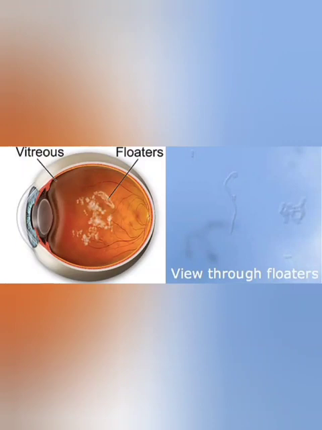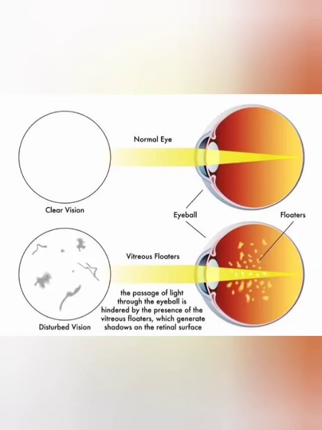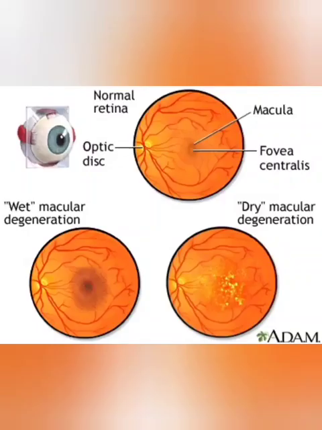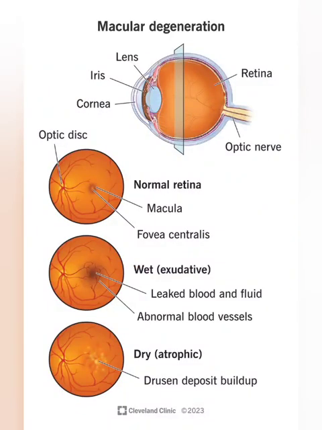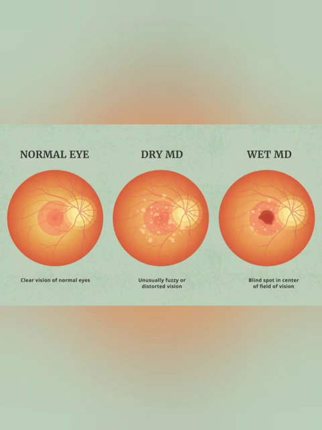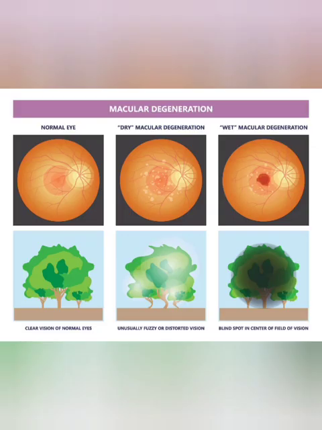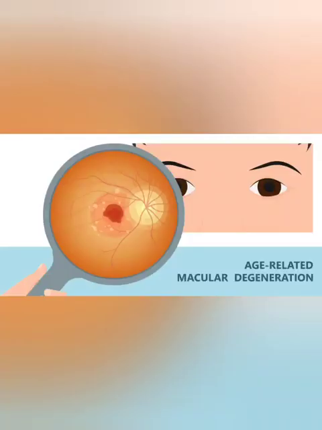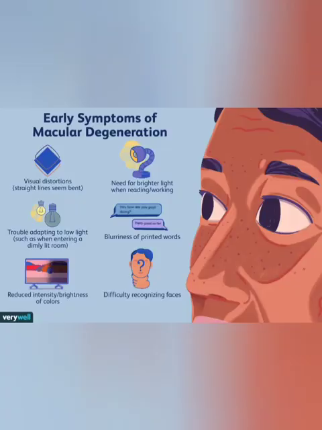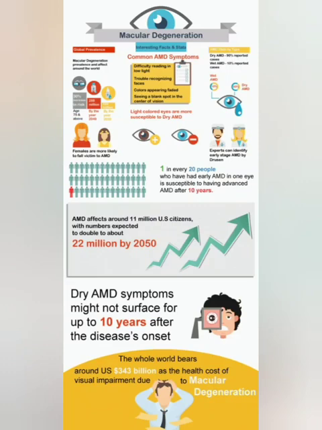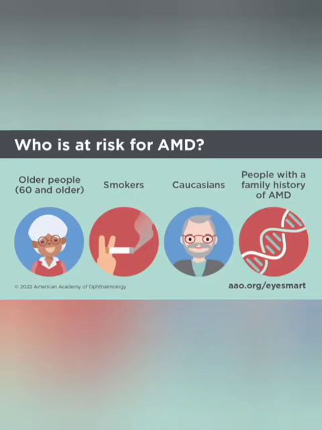5. Macular degeneration. Age-related macular degeneration, AMD, is an eye disease that can blur your central vision. This condition occurs when aging causes damage to the macula, the part of the eye that controls sharp, straight-ahead vision. The macula is part of the retina, the light-sensitive tissue at the back of the eye. AMD is a common disease, and it is the leading cause of vision loss in older people. AMD does not cause complete blindness, but loss of central vision can make it more difficult to see faces, read, drive a car, or do close-up tasks such as cooking or fixing things around the house.